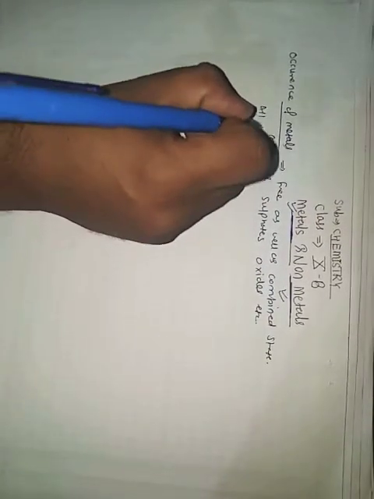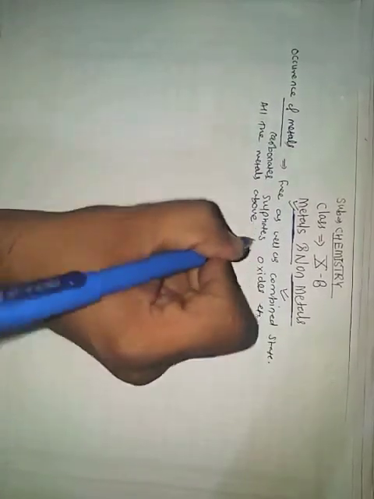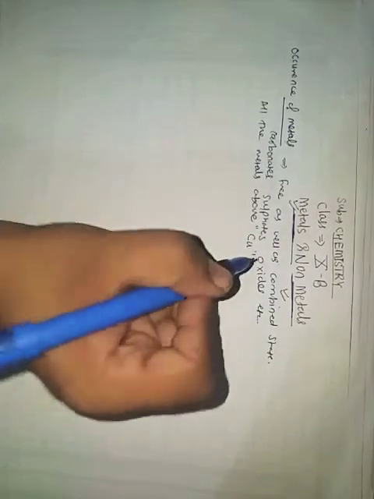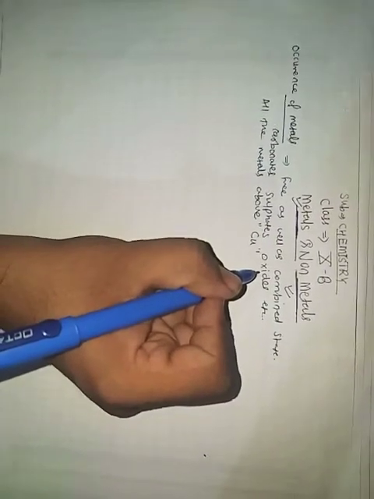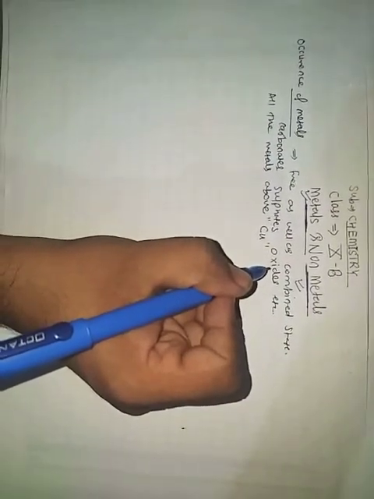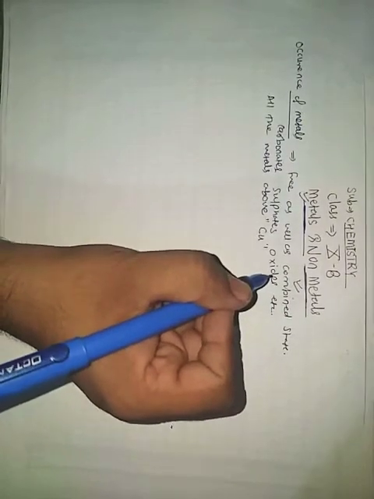We will discuss the activity series also. All the metals above copper are found in combined form.